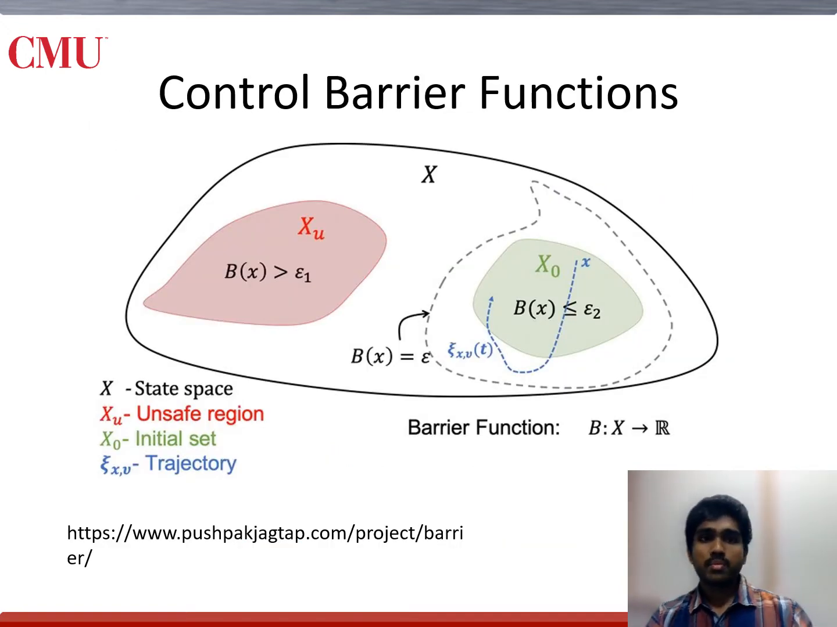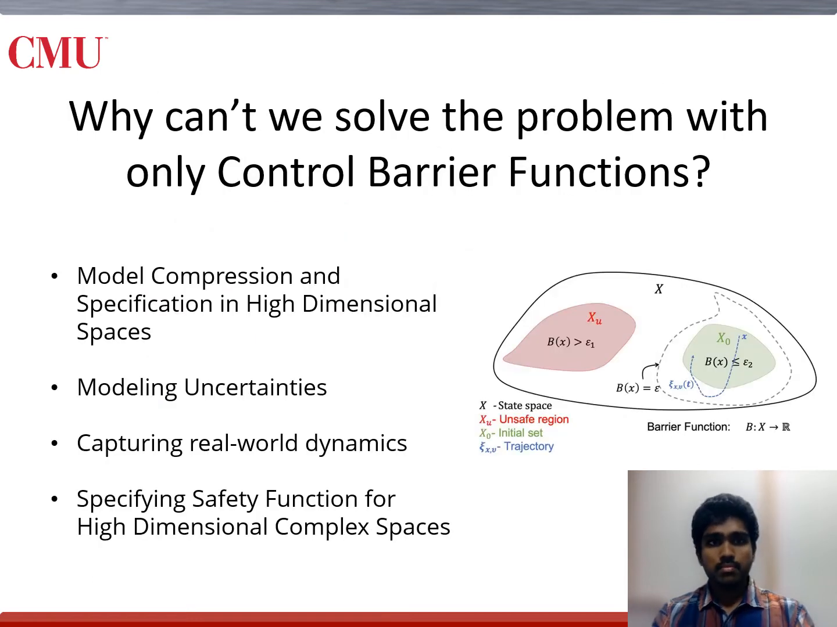Then we have control barrier functions, defined for dynamical systems, that have provable safety characteristics, given an admissible safe set and a safety condition. So CBFs with provable safety, why can't they solve the problem of autonomous driving, or at least a simpler case of ramp merging? It boils down to the complexity of model compression and specification in high-dimensional spaces.